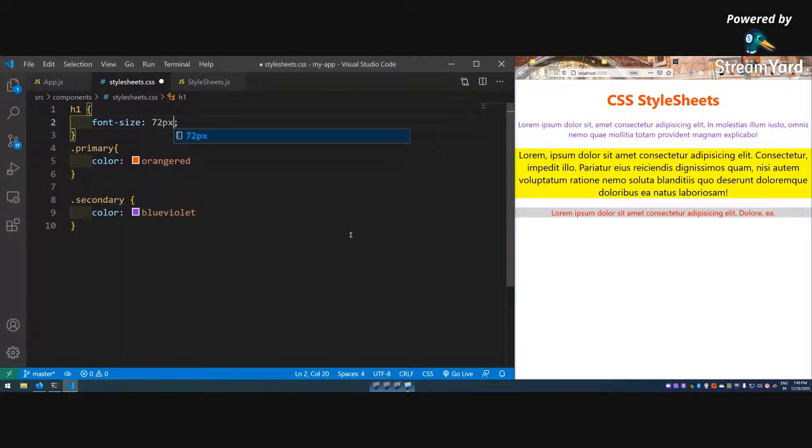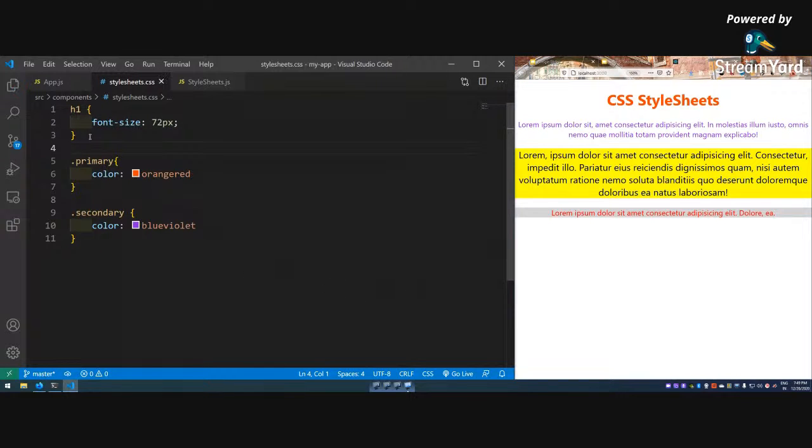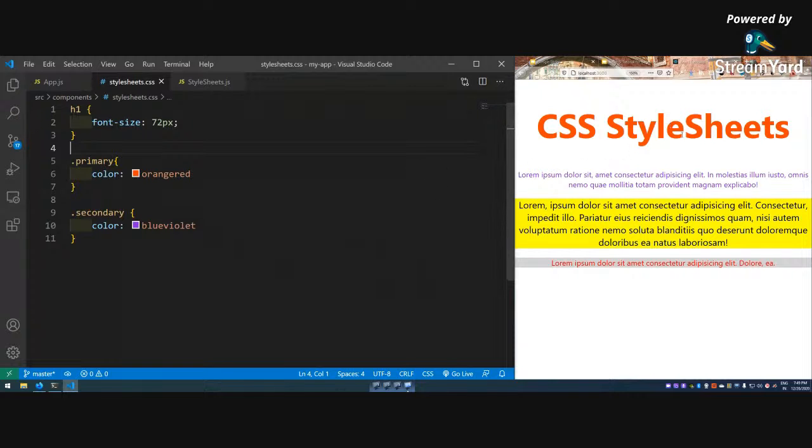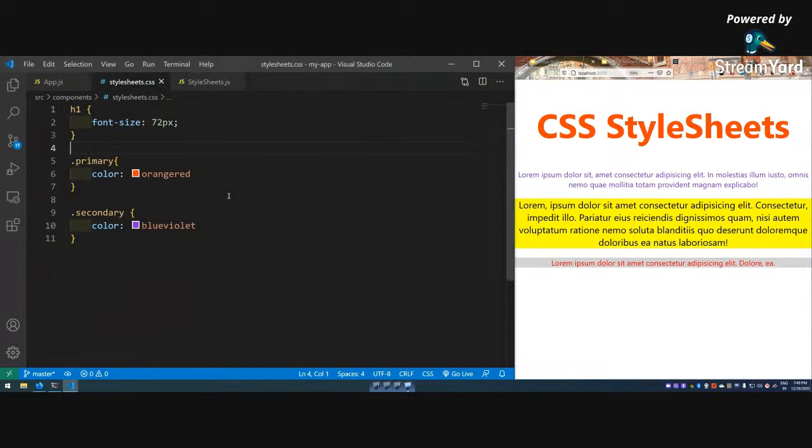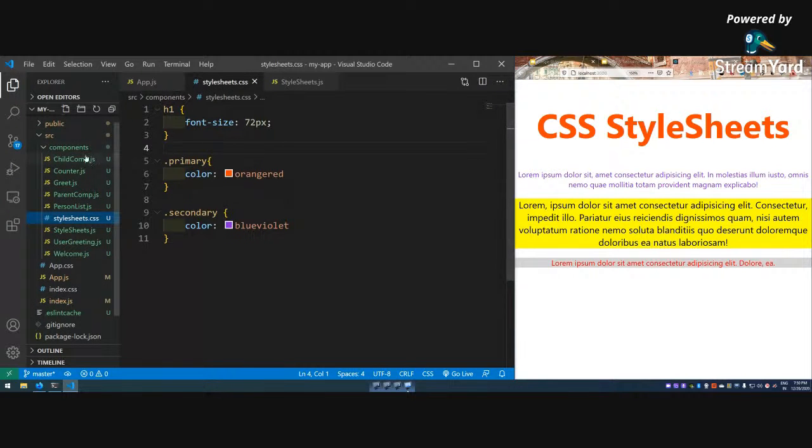Okay, h1, I'm just targeting the h1, and I'm doing a font size of 72 pixels. So this becomes bigger, even though I have not included it here. This causes a lot of problems in bigger production projects. So what we are going to do is create another file.